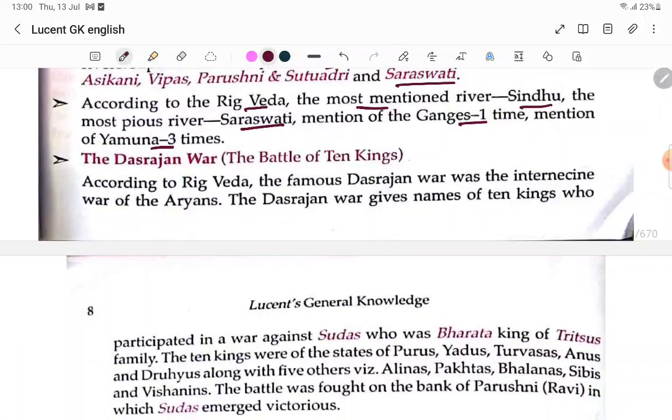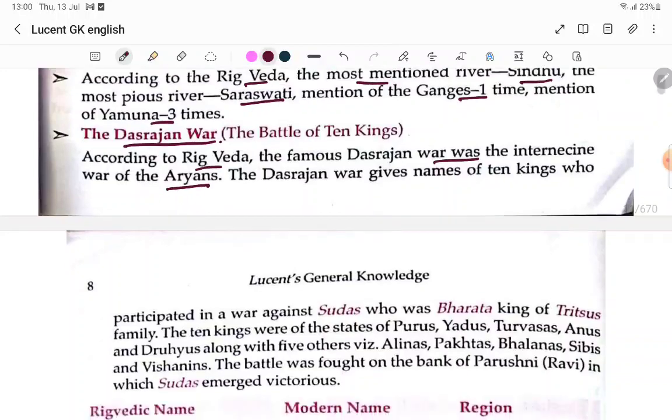The Dasarajna war, the battle of 10 kings. Dasa means 10, Rajan means king. According to the Rigveda, the famous Dasarajna war was the internecine war of the Aryans.